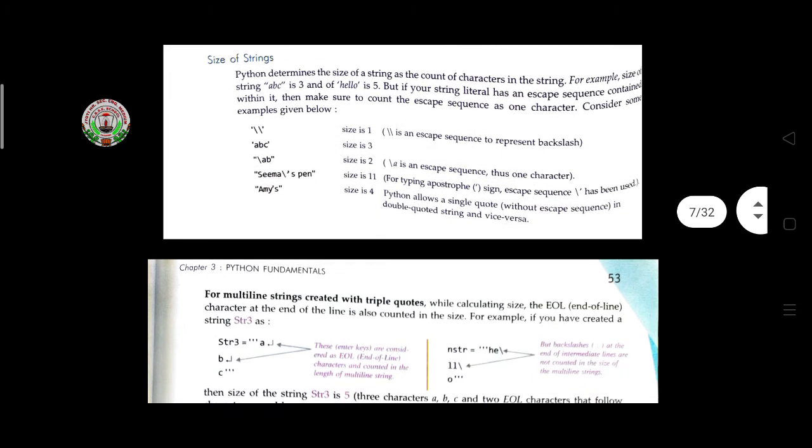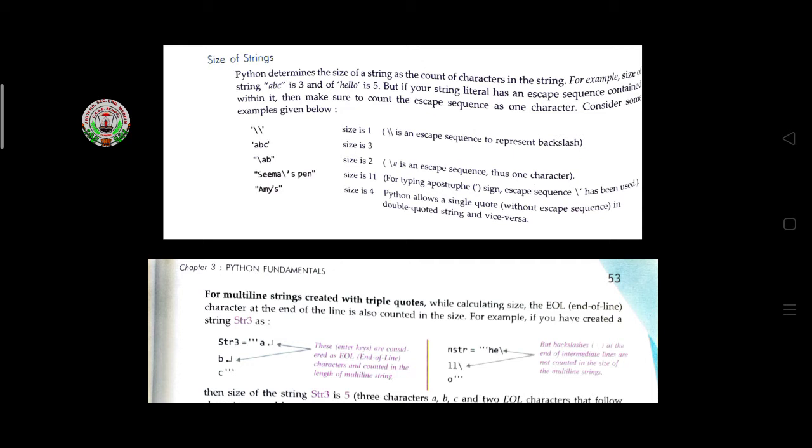If you are typing a backslash, then backslash 2 backslash is equal to 1 size. Then again you are typing ABC, then ABC counts as 3. Then again backslash ABC. Earlier we learned that backslash is an escape sequence, thus one character is added, and A, B, C make 1, 2, 3.